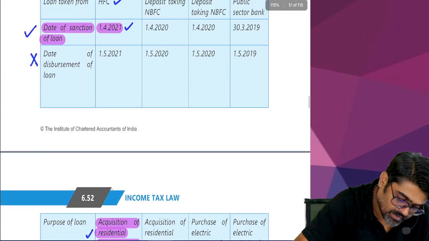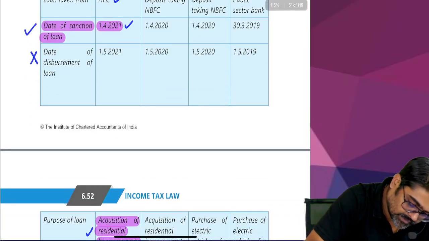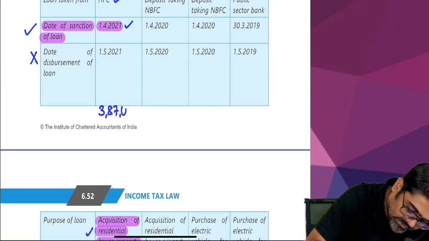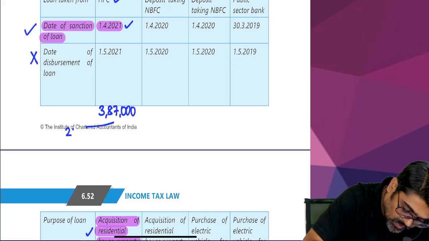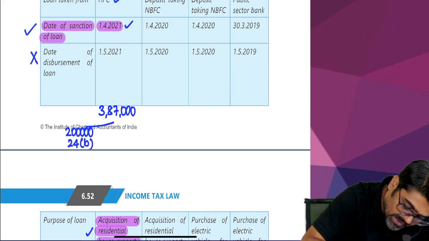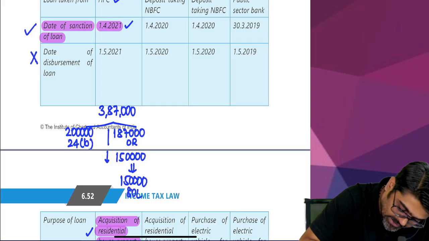Yes or no? So on this loan of 43 lakhs, how much interest will be there at the rate of 9%? Calculate. On 43 lakh, 9% will be 3,87,000. Out of this 3,87,000, Mr. A will claim 2 lakhs under section 24 clause B. Balance is 1,87,000. Where will he claim it? 80EEA, but subject to maximum 1,50,000. So 1,87,000 or 1,50,000, whichever is lower, 1,50,000 Mr. A will claim under section 80EEA.